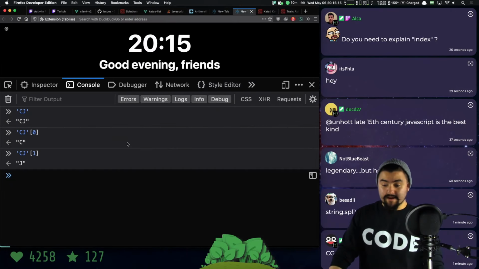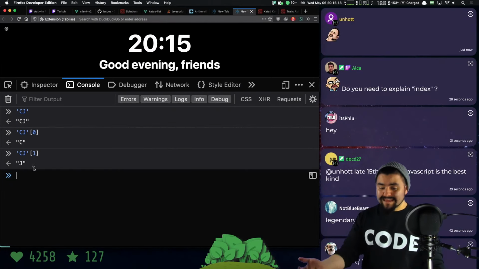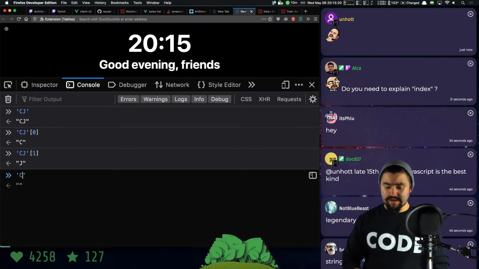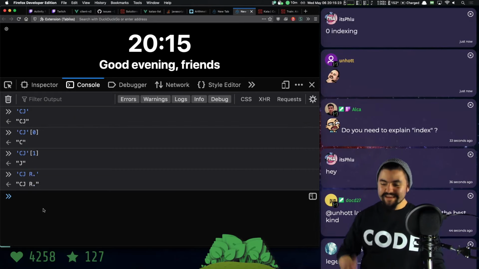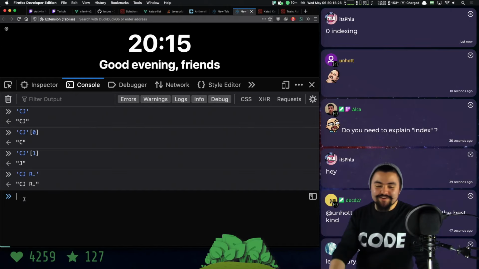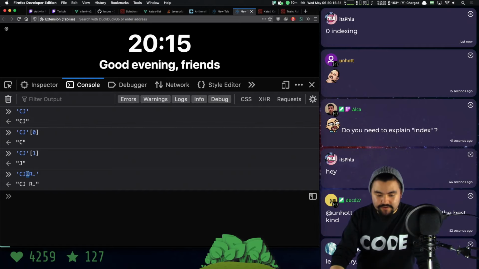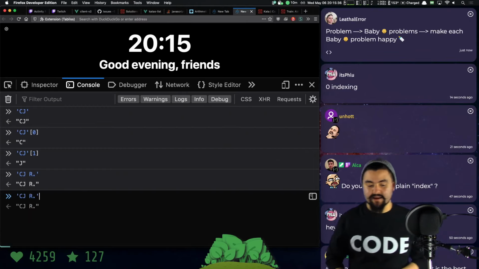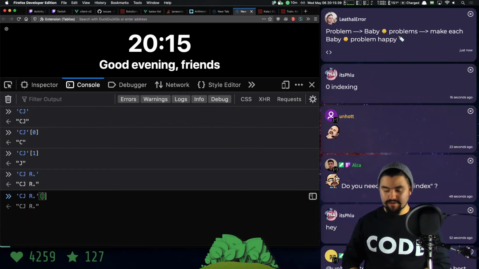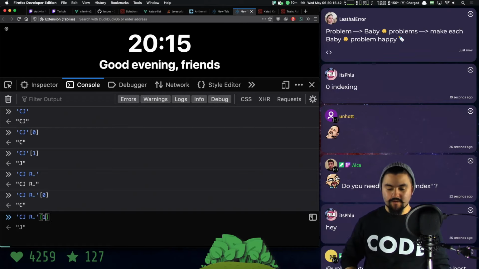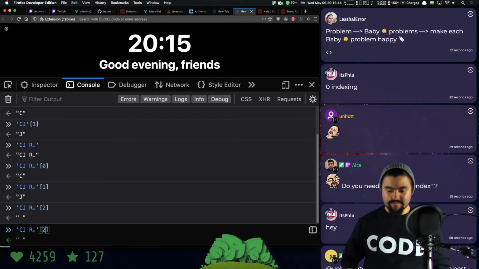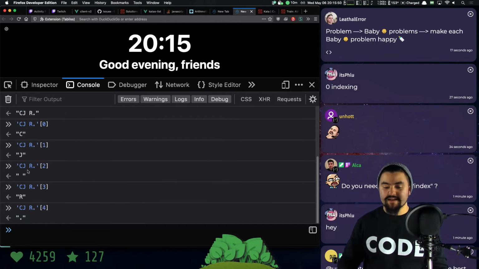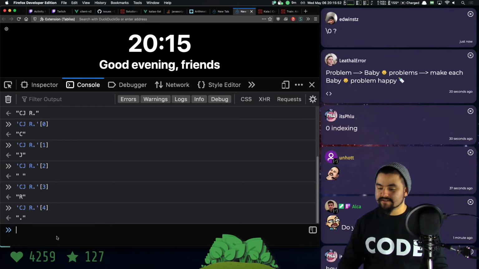Awesome. Now, Alka is mentioning index. What we mean by that is, if we're looking at a string, I'll type out my full name. This is my full name. Each of the characters in the string has an index. So this is 0 index, this is 1 index, this is 2 index, index 3, index 4. Each one has an index, and the way we get access to those indices is by using bracket notation. So give me the 0th index, or the first index, or the second, third, or 4th index. Basically, we can pass in any number that is a valid index in this string, and we're going to get back that actual character.